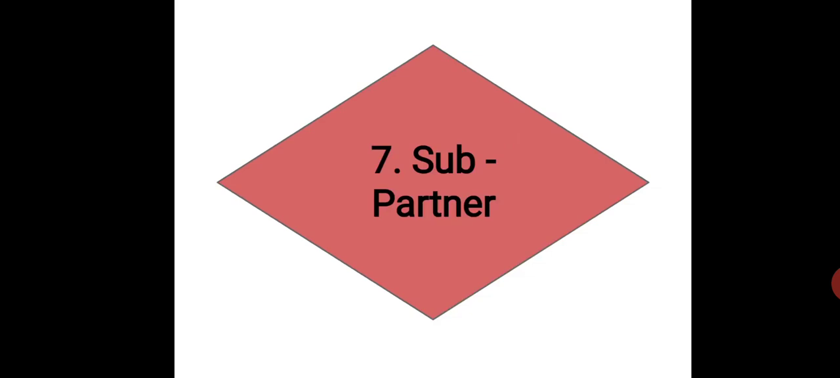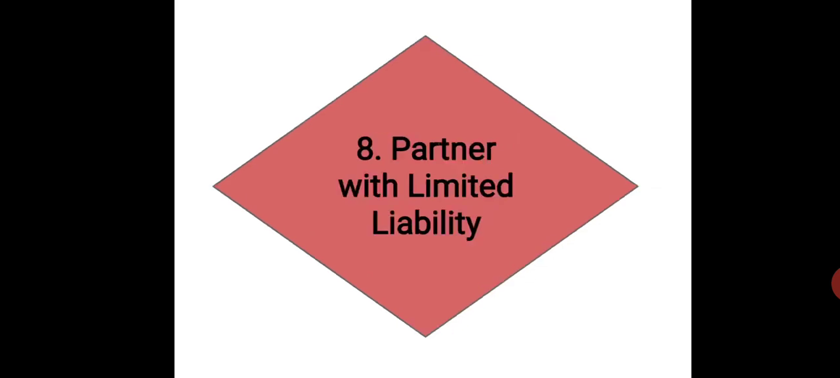Okay. Now the next is partner with limited liability. This type of partner exists in a limited partnership. The liability of the partner is limited to the extent of the capital contributed by him in the firm. He is a special partner and generally does not take active part in the working of the firm.